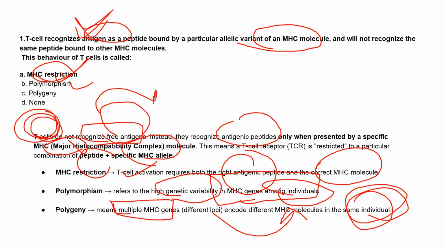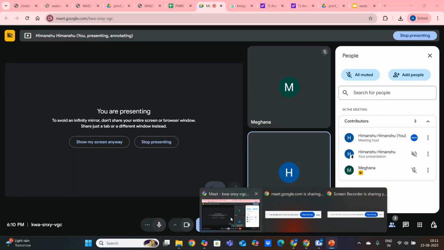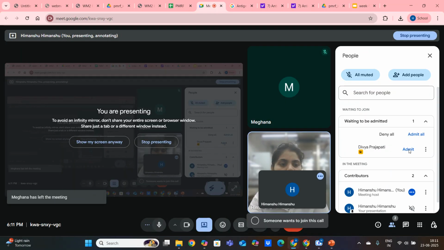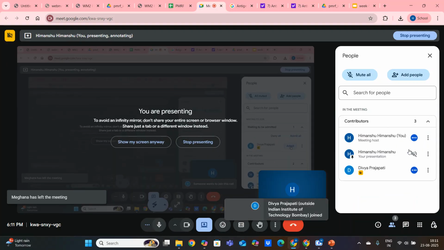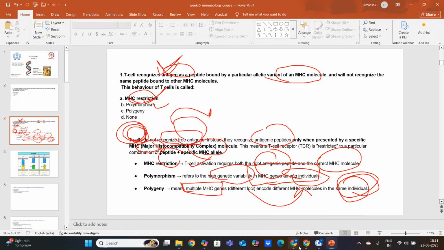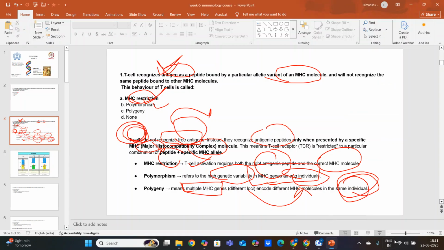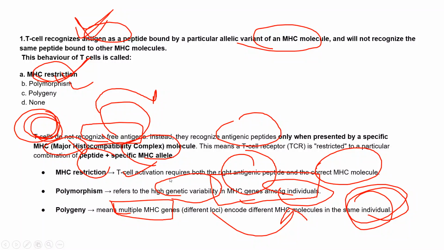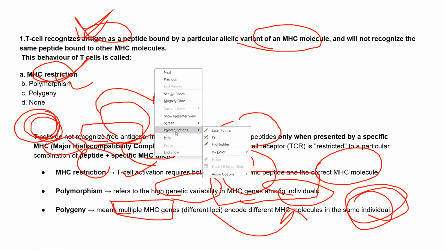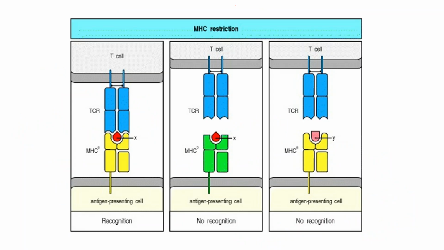So polygeny is at the individual level, and the polymorphism phenomenon is present in the population.